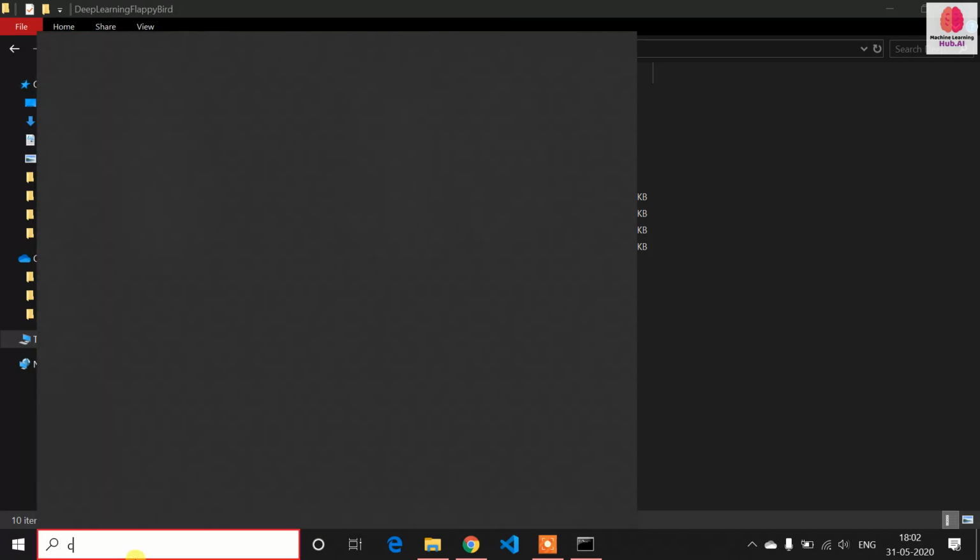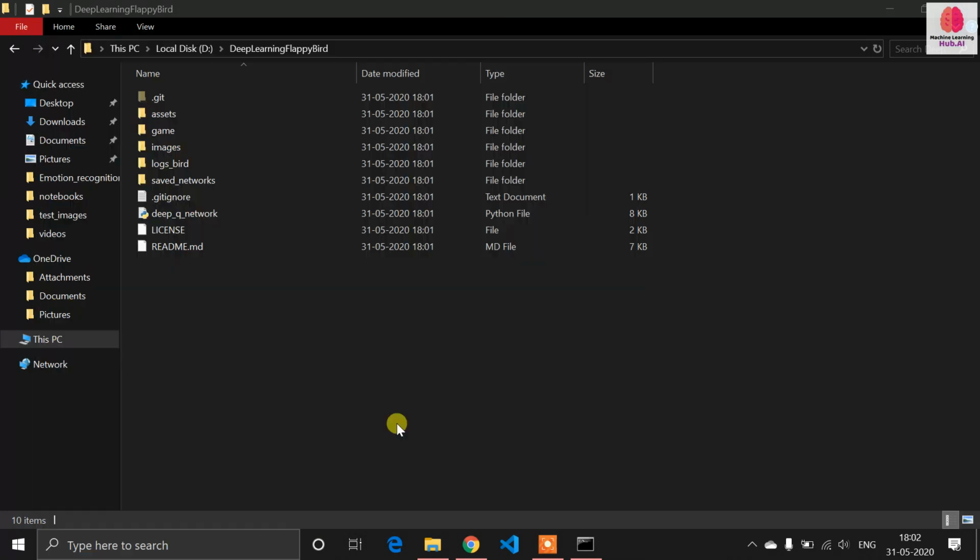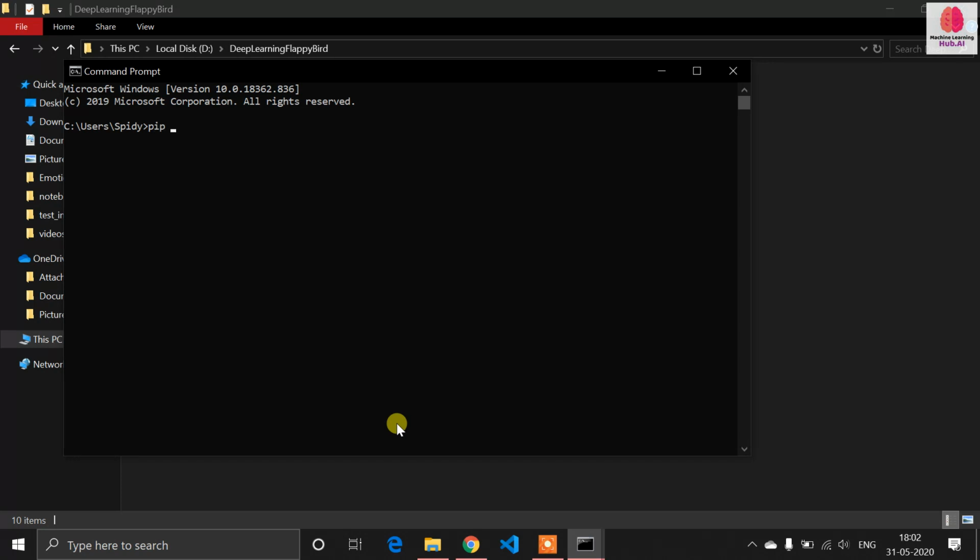So open your command prompt and just type pip install. First OpenCV Python. After installing OpenCV Python, just type TensorFlow. I always recommend using an older version. I am using 1.14.0. After the TensorFlow installation, just install Pygame.